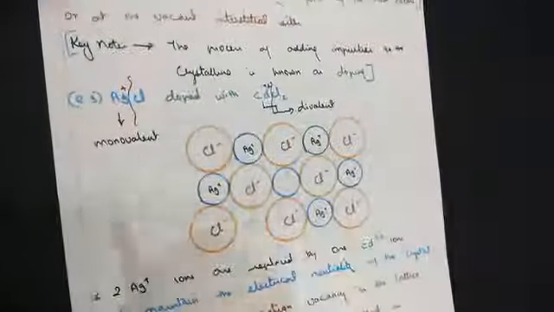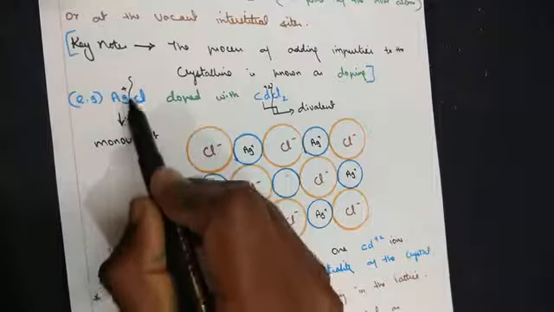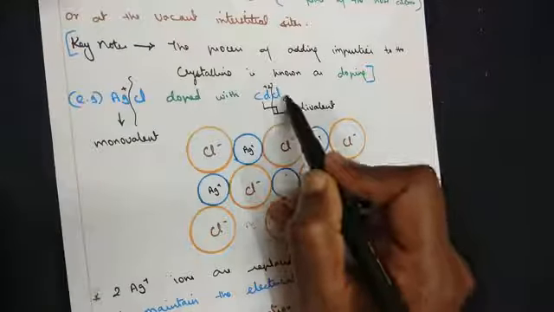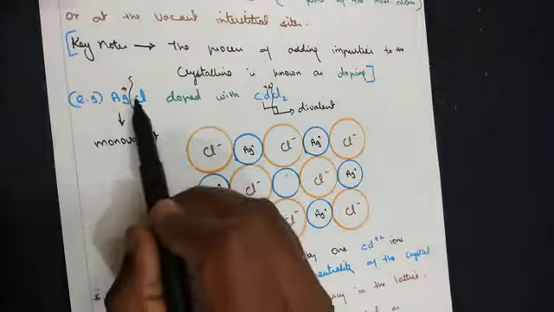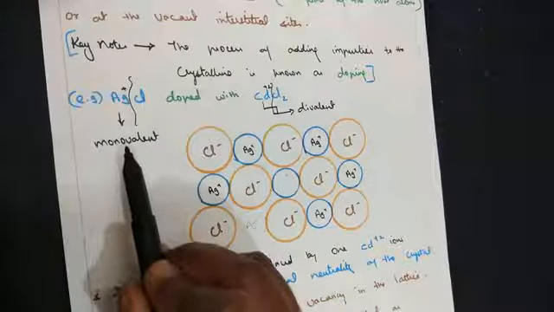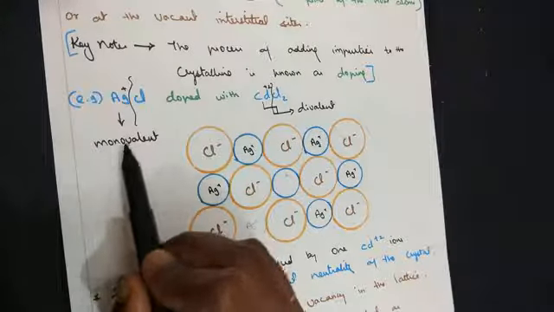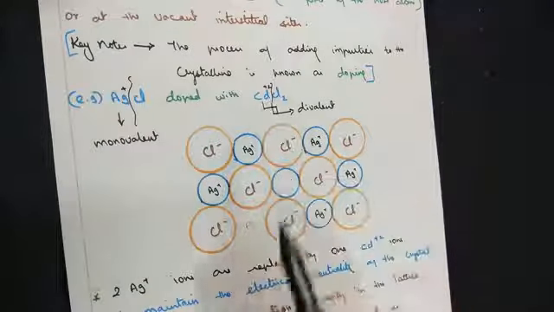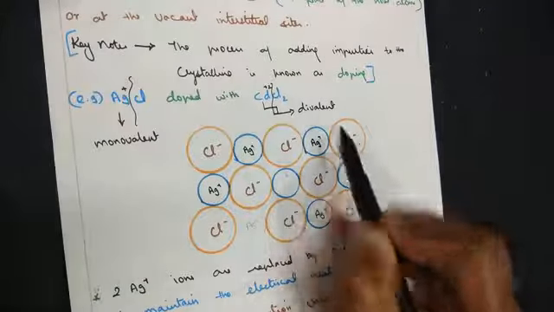Before moving on to the structure, look at Ag+, Cl-, Cd2+ and Cl-. Ag is a monovalent ion, meaning the valency is 1. Cadmium is a divalent ion.